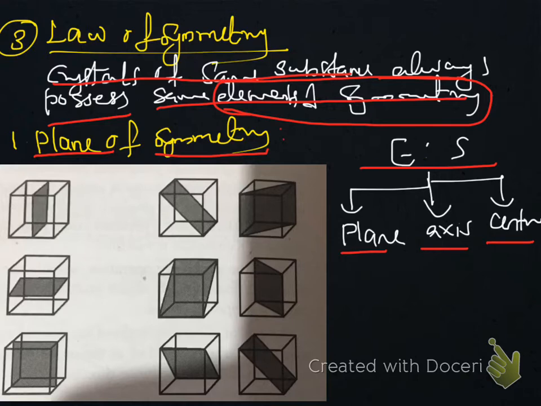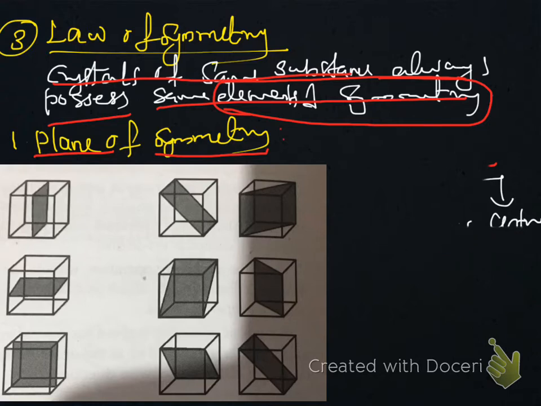How to define a plane of symmetry? A plane of symmetry is an imaginary plane passing through the center of the cube or object, which can cut that object into 2 equal halves, such that one half is the mirror image of the other.